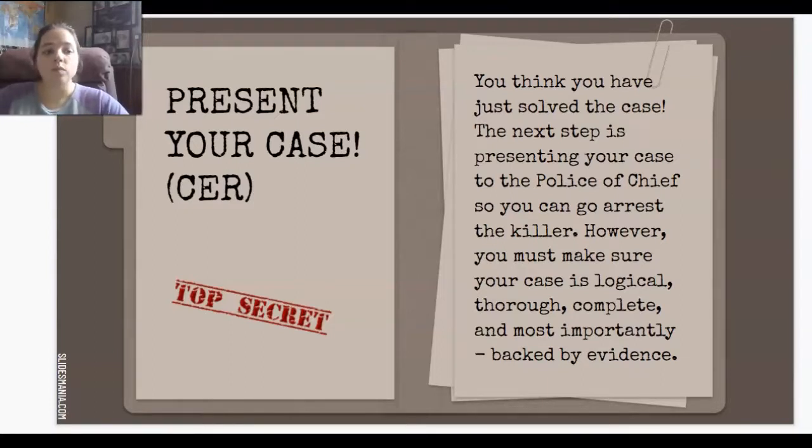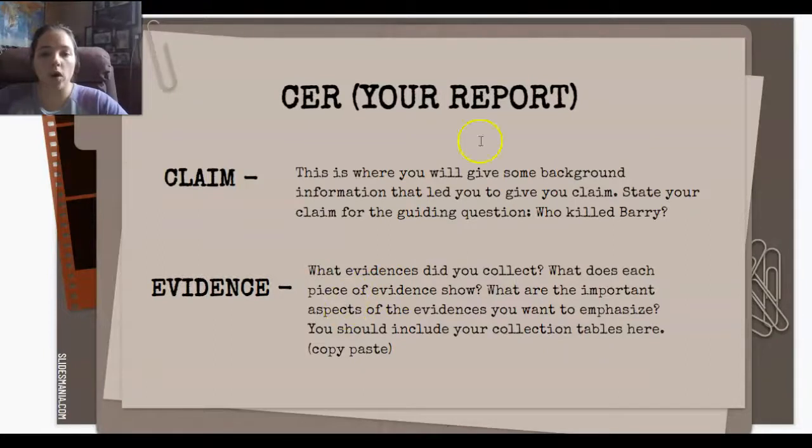Well, I just do. You can't say that. So, looking at what we've had before in your report, the claim. This is where you will give some background information that led you to give this claim. State your claim for the guiding question, who killed Barry. You have your claim from yesterday. Just add a little bit more to it.